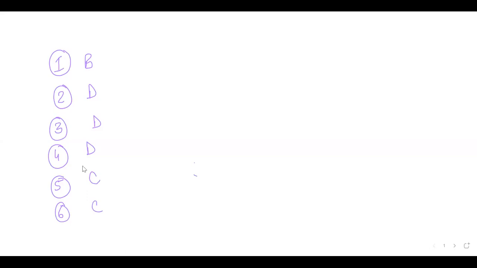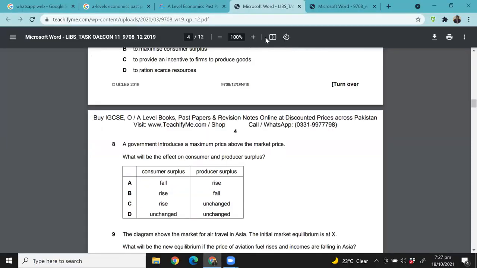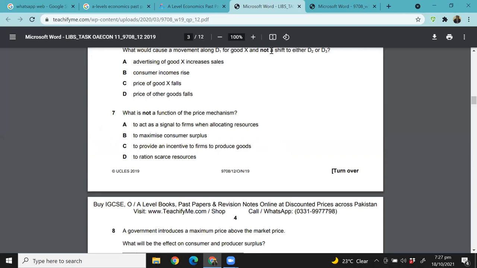Okay, the next question says, what is not a function of price mechanism? I think this one is relatively easy. The options are: to act as a signal to firms when allocating resources, to maximize consumer surplus, to provide incentive for firms to produce goods, to ration scarce goods. What is not a function? To maximize consumer surplus, that is not the objective of the price mechanism.